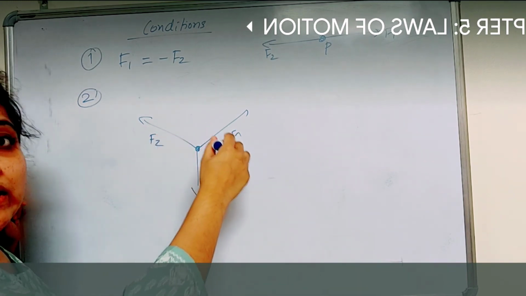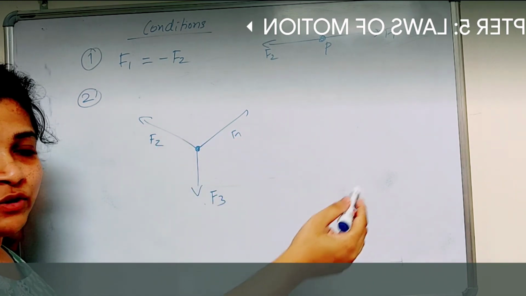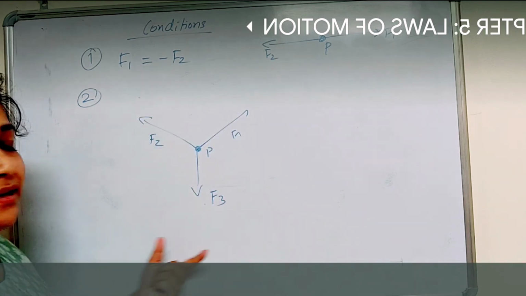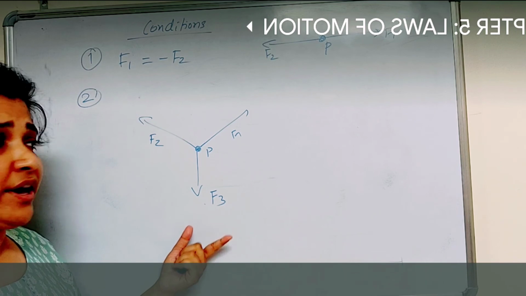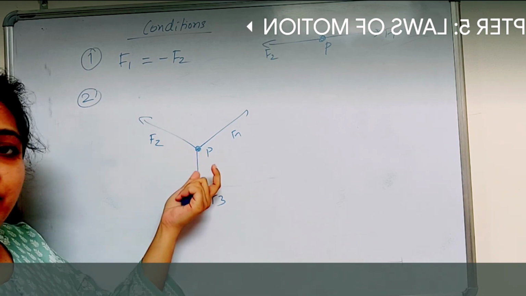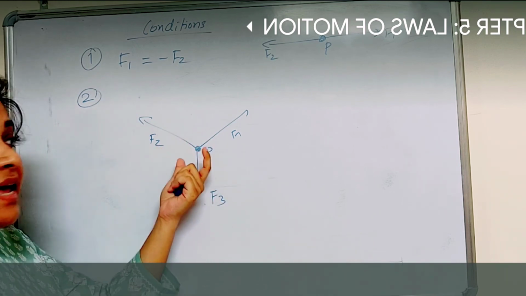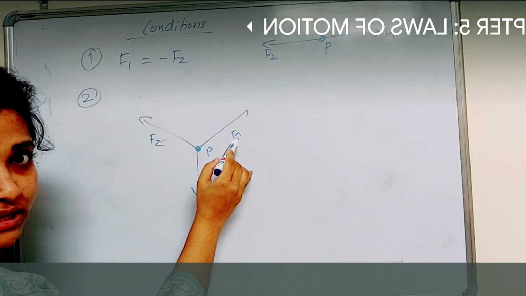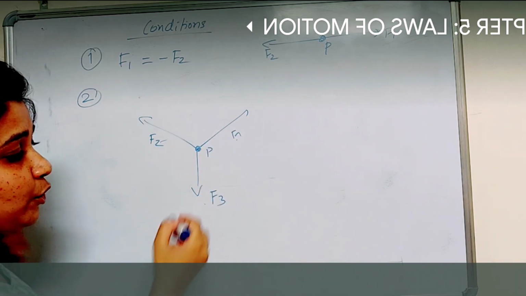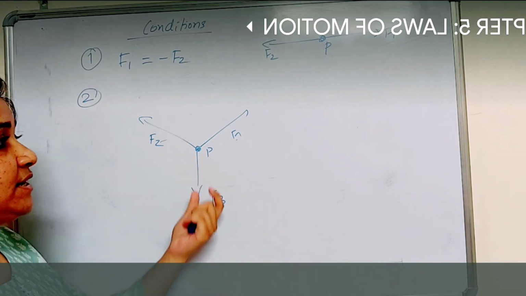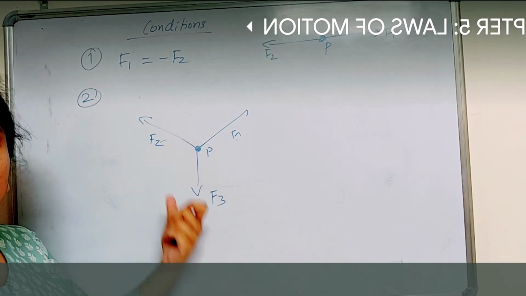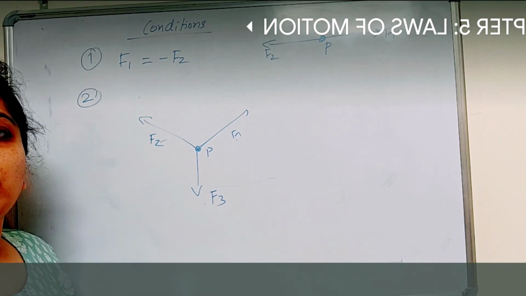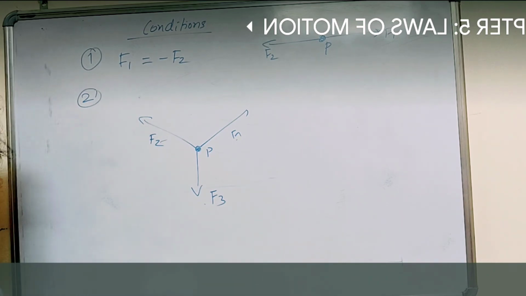But if there are three forces or more than three forces, let this be a particle P. Suppose three forces are acting on a plane. At this point P, it is experiencing three forces. Now the sum of two forces should give me an equal and opposite force, that is F3. So the resultant, that is the sum of F1 and F2, should give me minus F3. Then I say that yes, this is a condition of equilibrium of concurrent forces. But how am I going to do that?